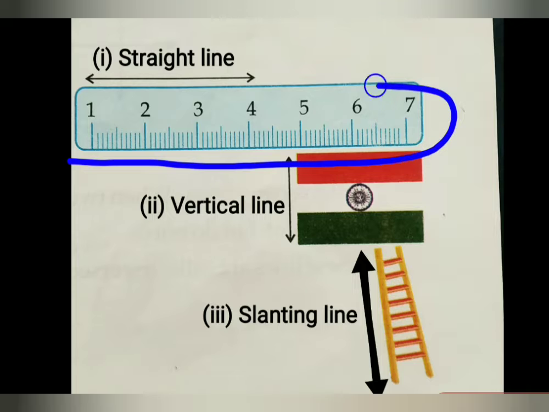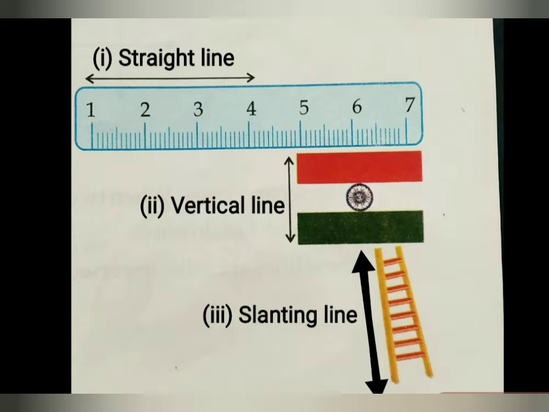This is a ruler, with so many parts. And above the ruler, you can see the line that is drawn. So this is a line.